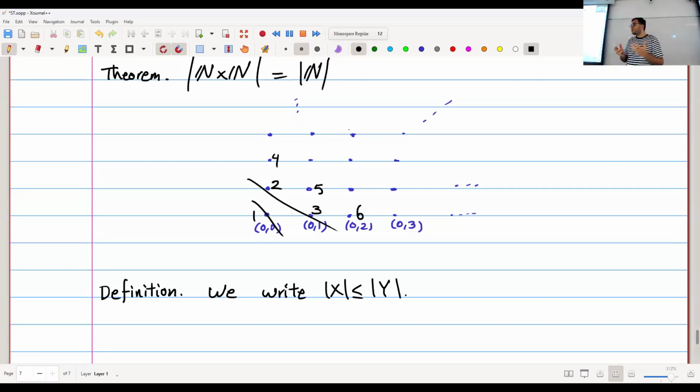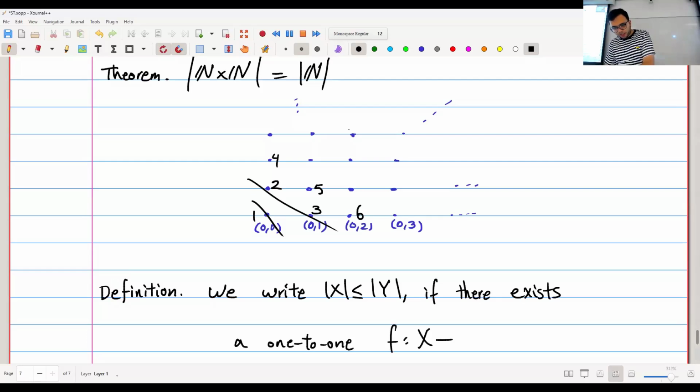If it's not onto, it's mapping every element of X to some element of Y, right? But it's not covering all of Y. So intuitively, I would think that X is a smaller set than Y. So we write that X is less than or equal to Y if there exists a one-to-one function f from X to Y.